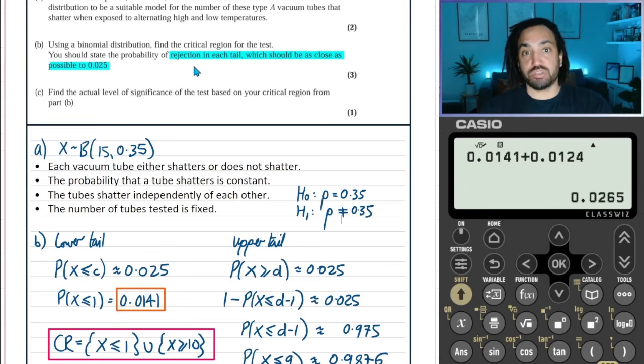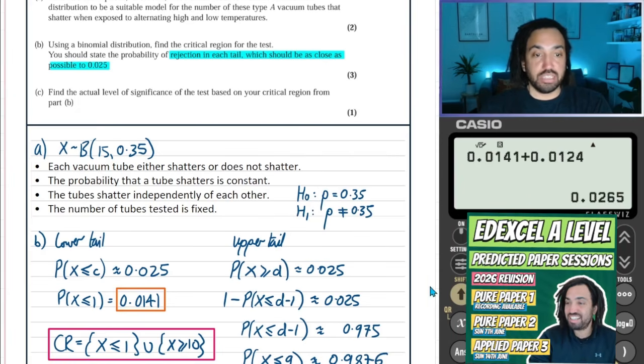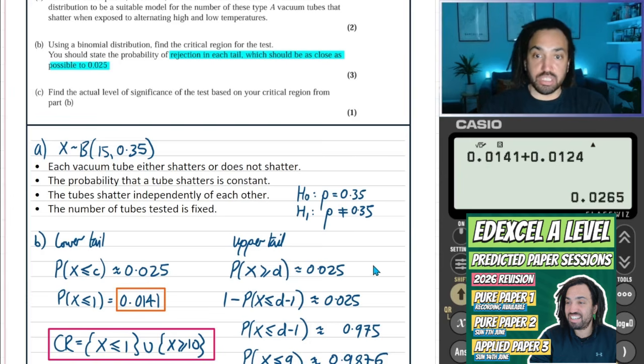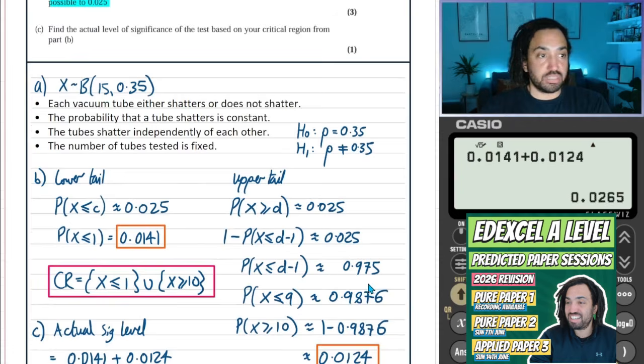It just says find the critical region for the test. But anyway, I would just write that anyway. So yeah, just make sure you always write down the null and alternative hypotheses, just as habit, because you don't want to lose out on a mark on that. Though you would not have for this particular question, but as good habit, always write down the null and alternative hypotheses.